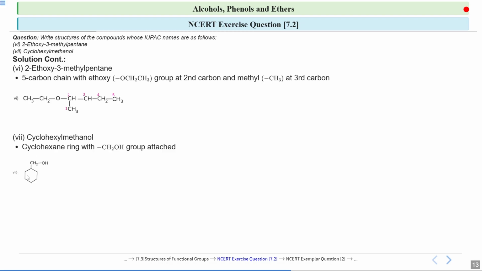So see, this is a cyclohexane. Hexane means 6 carbon atoms. So this is a cyclohexane, and see here a methanol group is attached. So methanol means CH2OH. So this is a cyclohexyl methanol. Since it is a cycle, we are using the word cyclo, and hexyl and methanol.